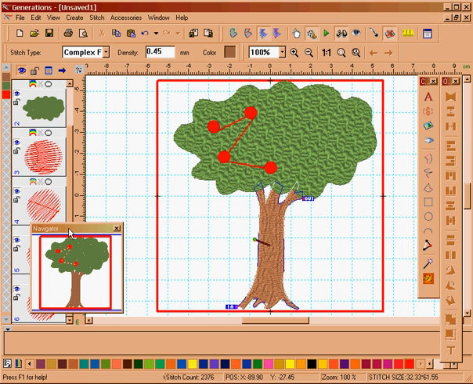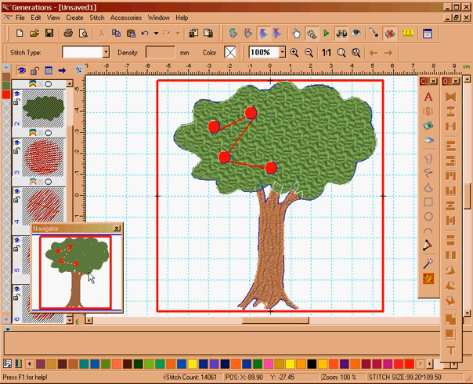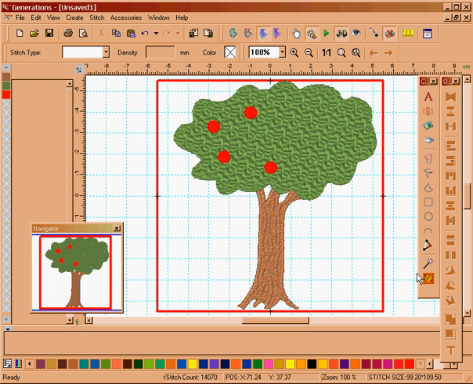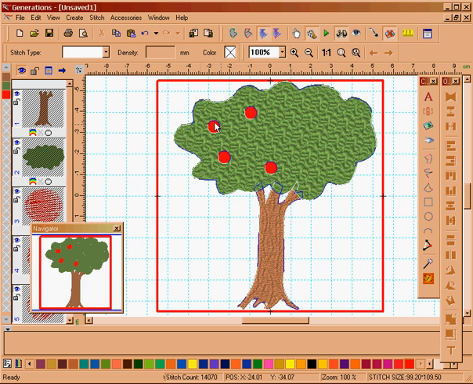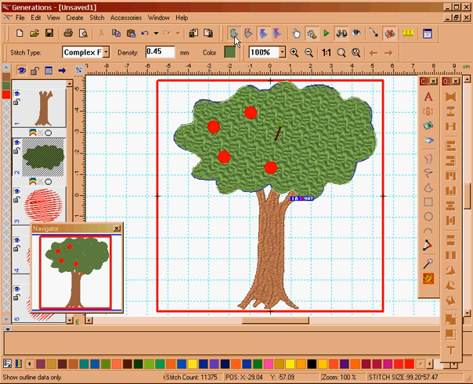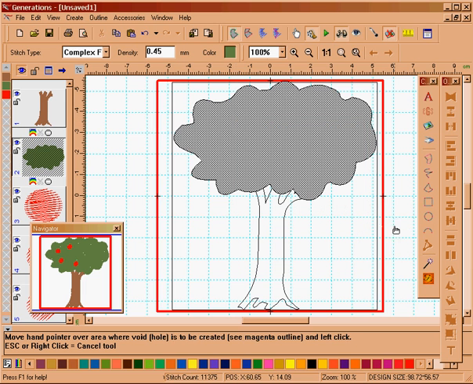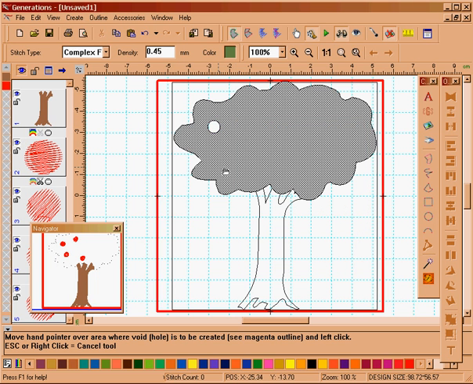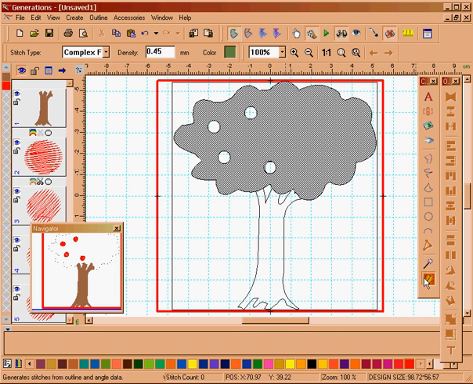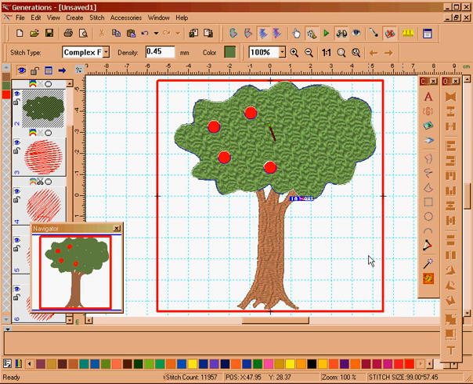Now if I just select all those areas, I'll generate, and there you have your apple. You can also, if you don't want the apples on top of that tree, select the green part, do the edit outline, and then create a void using existing area and remove the areas where you put those apples in. Enter, escape, and generate. Now it's actually put a hole behind those apples if you don't want to actually sew in behind there.